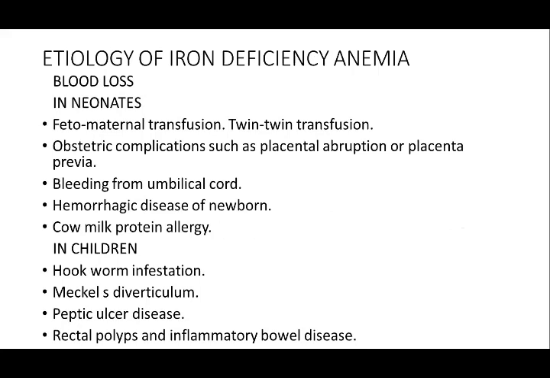Blood loss in the neonates can be from feto-maternal transfusion, the blood going from fetus to the mother, or twin-twin transfusion in cases of twins. Obstetric complications such as placental abruption or placenta previa, bleeding from the umbilical cord, hemorrhagic disease of the newborn due to vitamin K deficiency, and cow milk protein allergy. These conditions all lead to blood loss from the neonate. In children, hookworm infestation, Meckel's diverticulum, peptic ulcer disease, rectal polyps and inflammatory bowel disease